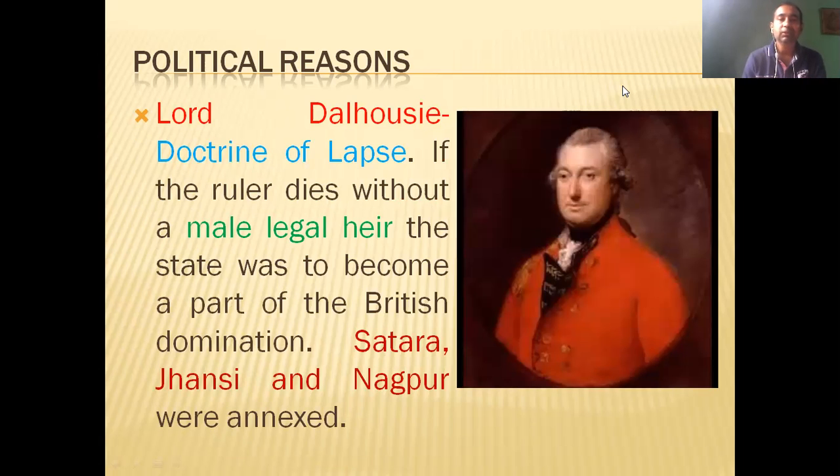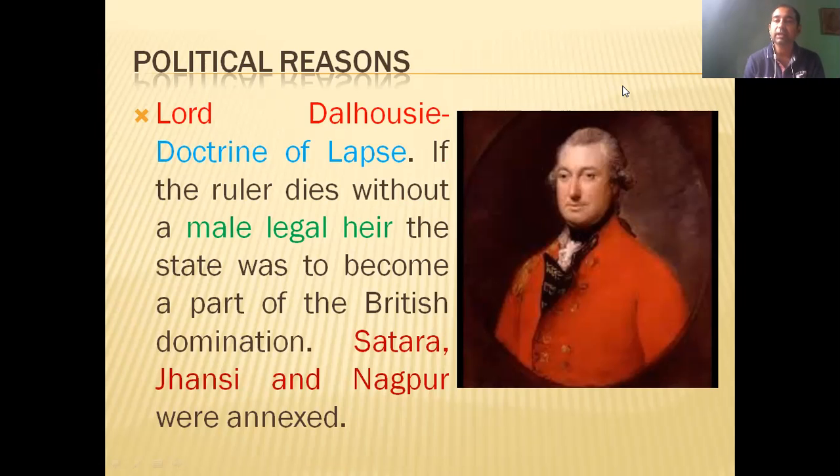Next, Lord Dalhousie introduced a policy called the Doctrine of Lapse. So what did this Doctrine of Lapse say? If the ruler dies without a male legal heir, the state was to become a part of the British dominion. In this way, they annexed Satara, Jhansi, and Nagpur. So what does it mean?